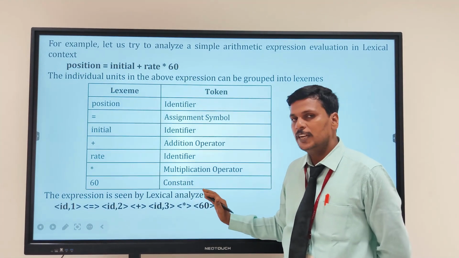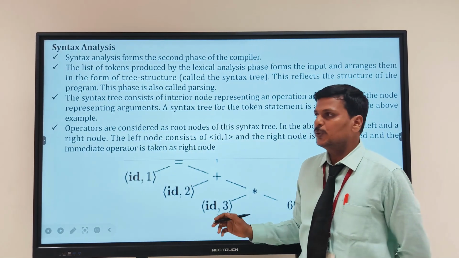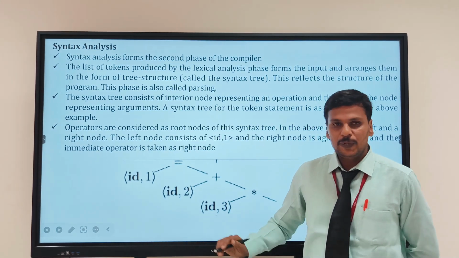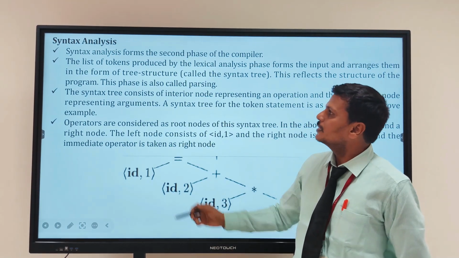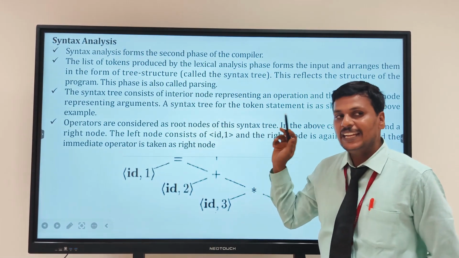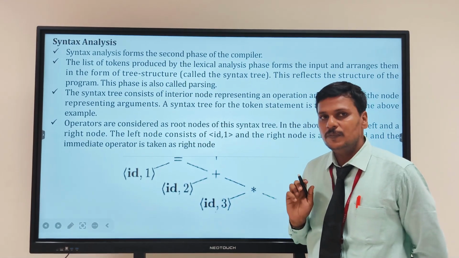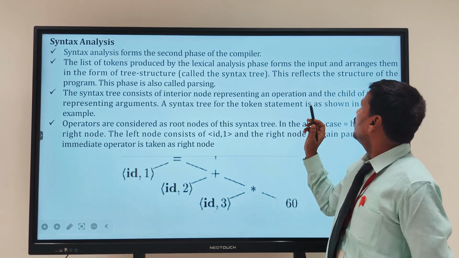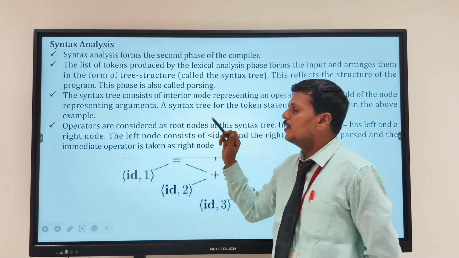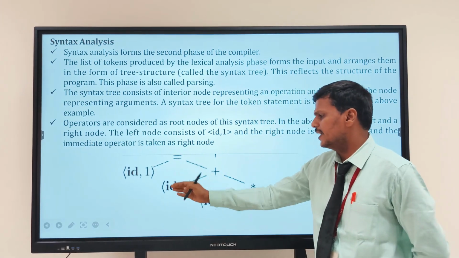So this will be generated by using lexical analysis, and then that will be given as an input to the syntax analysis. This syntax analysis will convert the tokens into a parse tree. Syntax analysis forms the second phase of the compiler. So lexical analysis is the first phase of the compiler and syntax analysis is the second phase of the compiler. The list of tokens produced by the lexical analysis phase form the input and are arranged in the form of a tree structure, right? That will be called a parse tree.